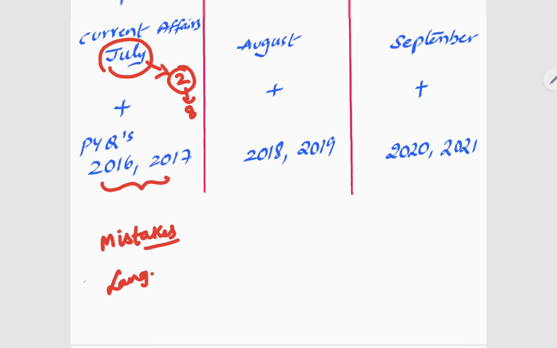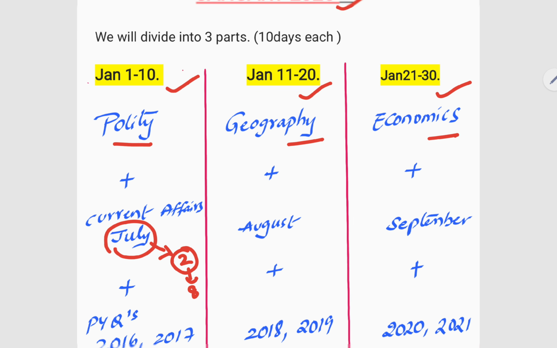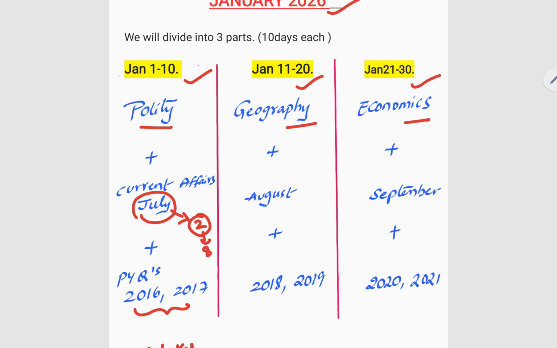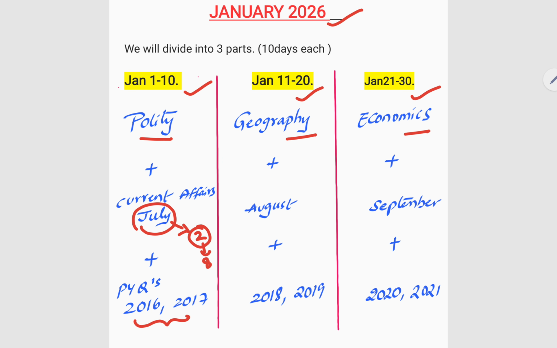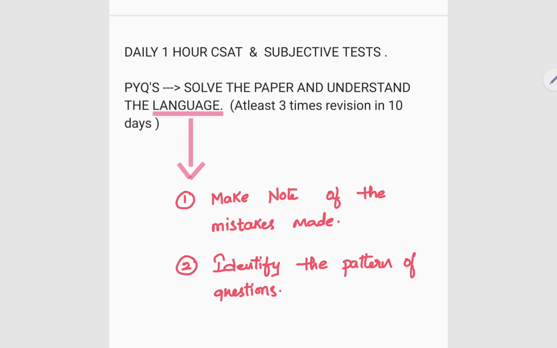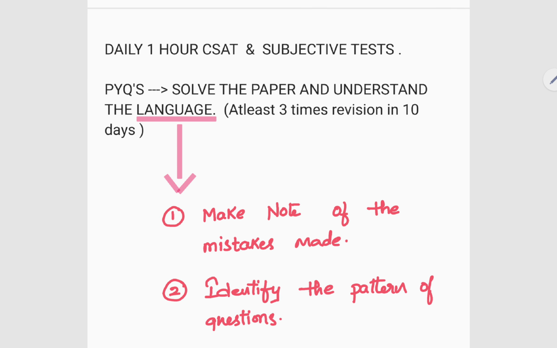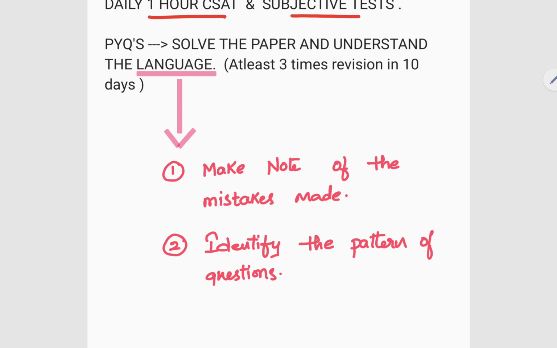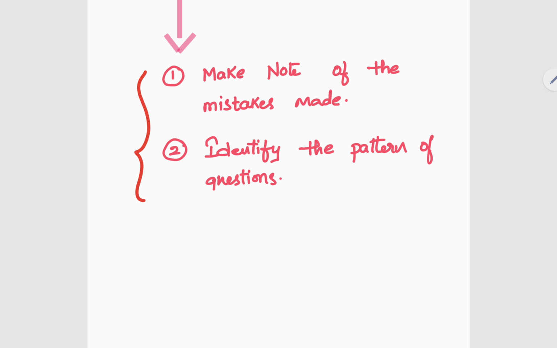So this is how the month of January looks like. I'm keeping it here. You just take the screenshot. Now let us see the month of February. Before that, you see, daily 1 hour CSAT has to be done, and subjective tests have to be completed. This is how PYQ should be done. Got it? Identify the pattern of questions, why a question is being given in a specific way, and how the answer is being given for that type of specific one. We will discuss in our future videos, slowly, what things to look for in PYQs, etc.